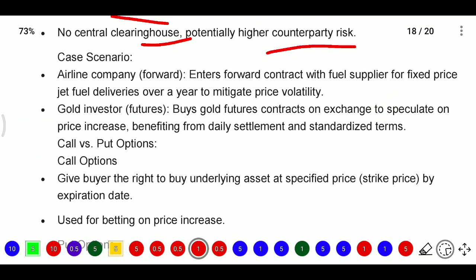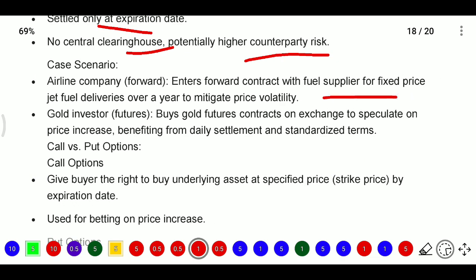Here the airline company is there. For example, in forwards, it entered a forward contract with a fuel supplier for fixed-price jet fuel deliveries over the year to mitigate price volatility, because this airline's major expenditure will be fuel only. So they fear fuel rates, so they will enter the forward contract for the entire year. You need to deliver the fuel at the specified price, that is a forward contract. Here delivery will be there and price settlement will also be there.